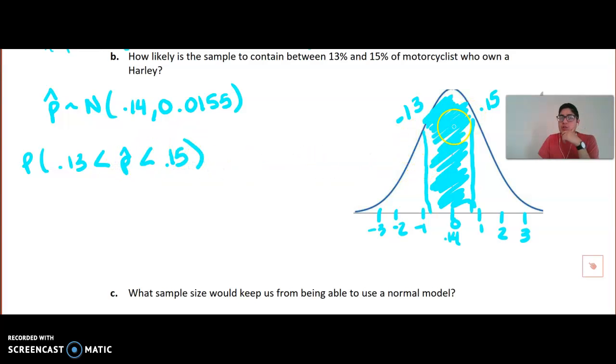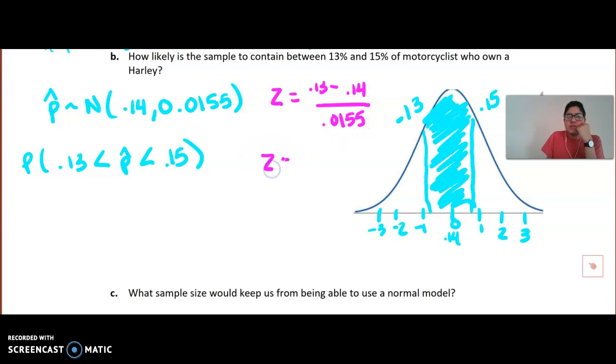Now, because 0.13 and 0.15 happen within this normal model, these observations are going to have z-scores that correspond to the respective observations. So what we're going to do now is that we need to find these z-scores. So the z-score for 0.13 we know is the observation minus the mean over the spread. And then we'll need the z-score for 0.15, which is going to be above the mean, so we should expect a positive z-score.